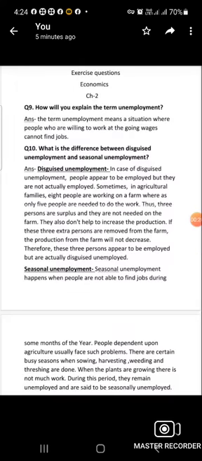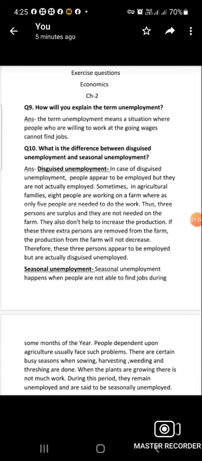Now the next question, number 9, is: how will you explain the term unemployment? The answer is, the term unemployment means a situation where people who are willing to work at the going wages cannot find jobs. It means that when people agree to do work at any wages but don't find any job, that situation is known as unemployment.